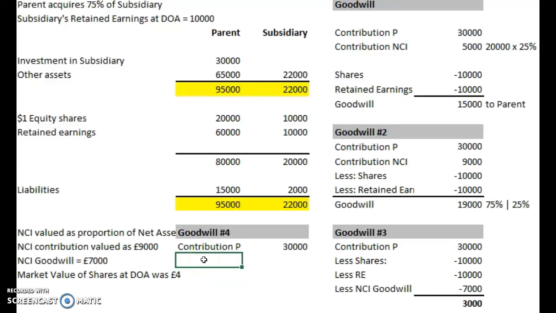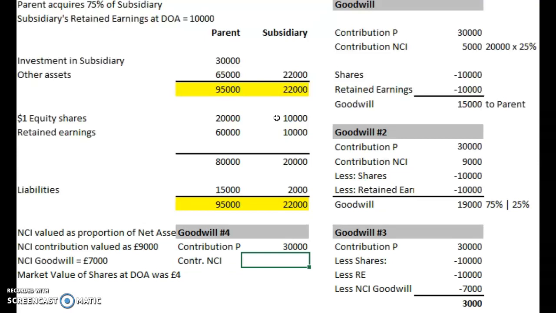So we know how many shares the NCI has purchased. There were 10,000 available. They've got 25% of them, so they've purchased 2,500 shares.